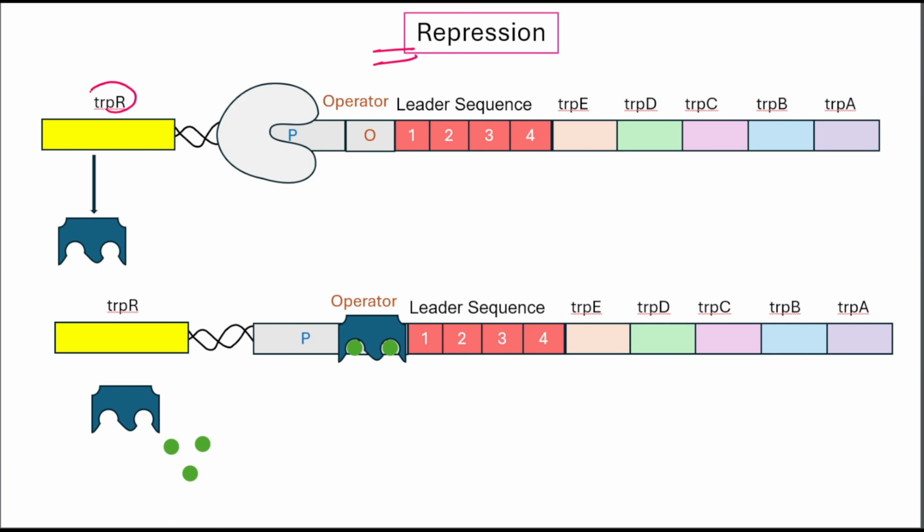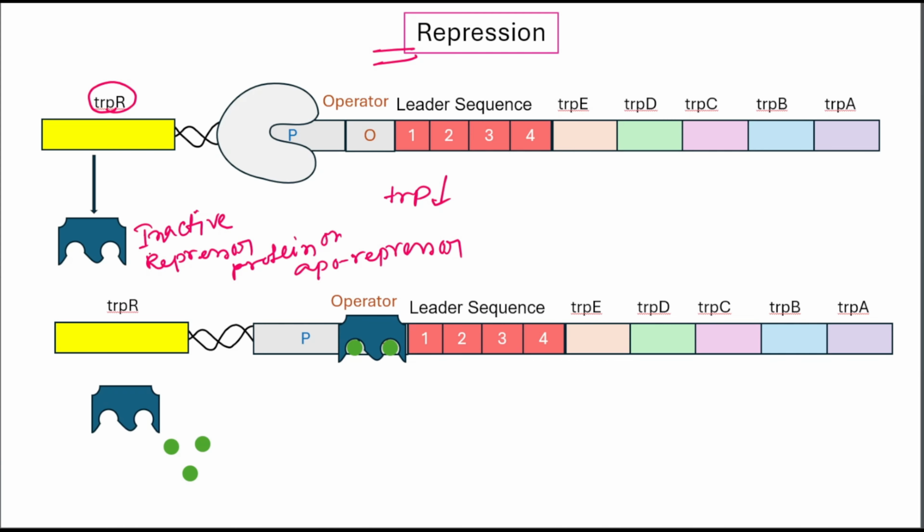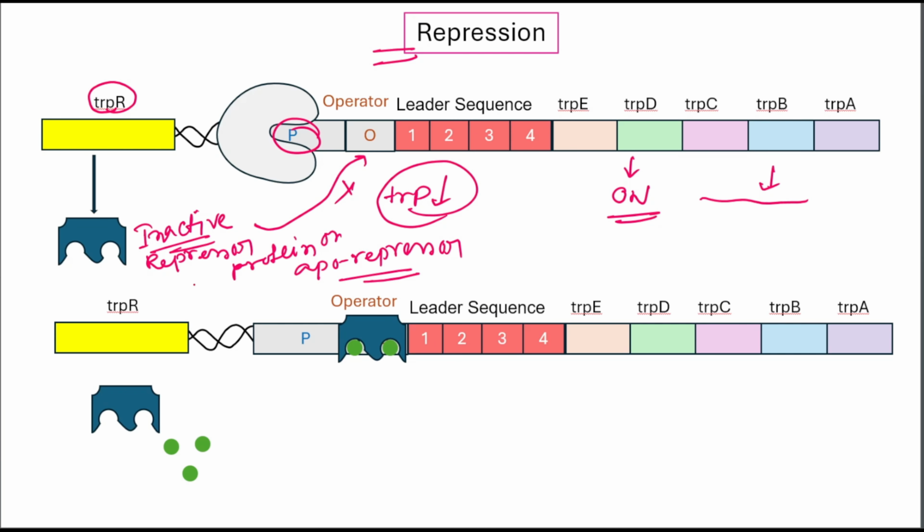Here trpR is the regulatory gene that produces an inactive repressor protein, also called the aporepressor. When tryptophan is low, the repressor is inactive and cannot bind to the operator site. So RNA polymerase can bind to the promoter site and transcription begins. Then the operon is on and the genes are expressed. So normally, when tryptophan is low, the repressor protein is inactive and cannot bind to the operator site, and RNA polymerase begins transcription.